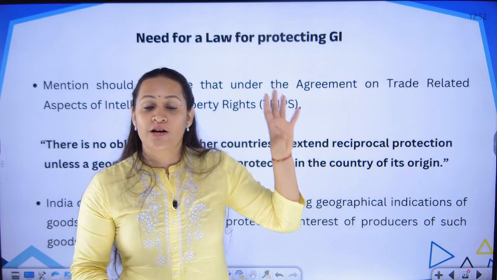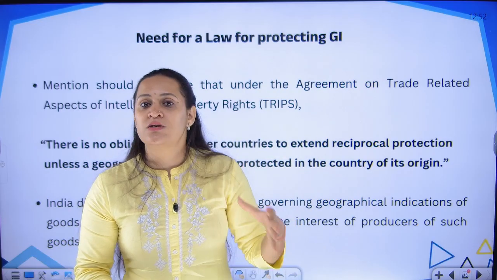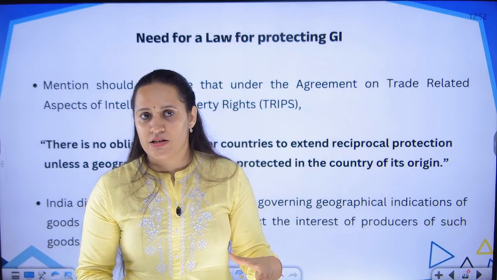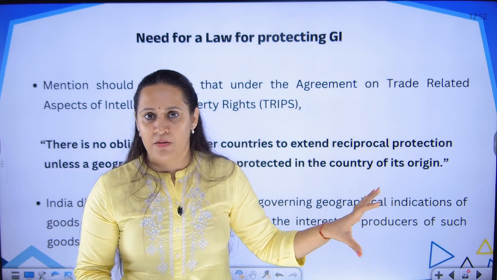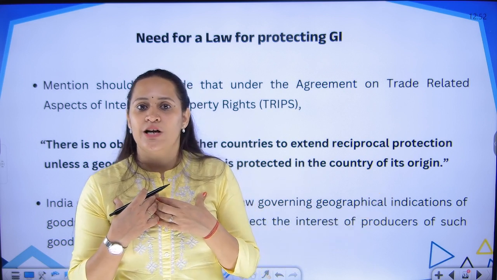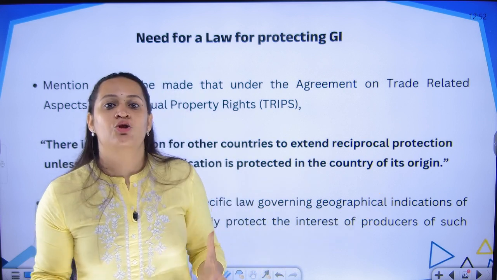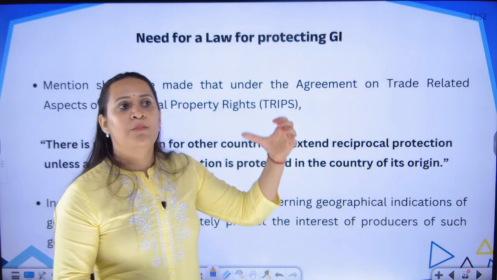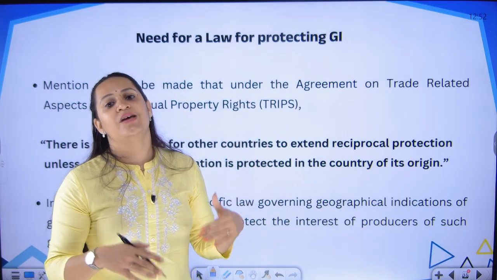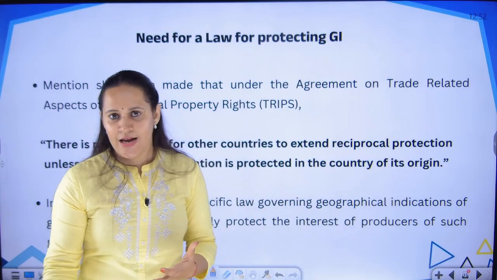So what did they do? They did not give us the right exclusively to use those products, but they prohibited the others from misusing it. Only that much happened. But we did not get any kind of protection that we have the exclusive right to use and sell these products. That protection was not given. And because of this clause, we had to pass the GI Act.